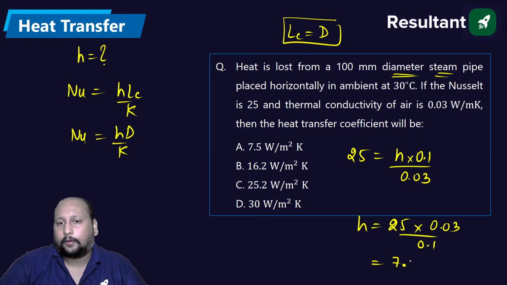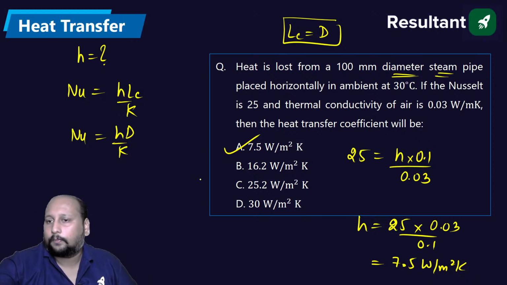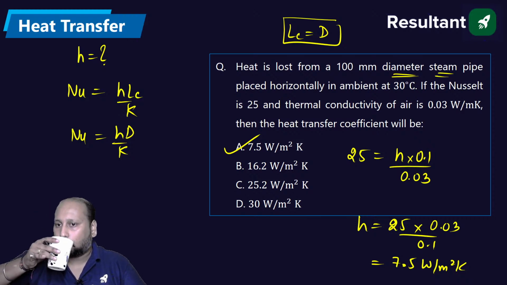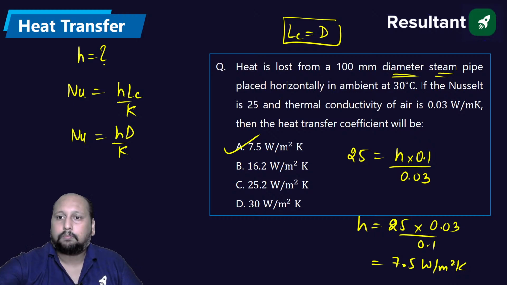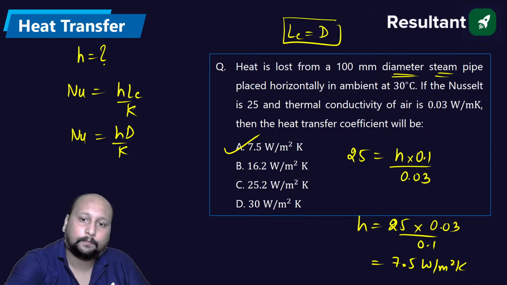That will be 7.5 watt per meter square Kelvin. Option A, 7.5 watt per meter square Kelvin. Right? Chalo, next question.